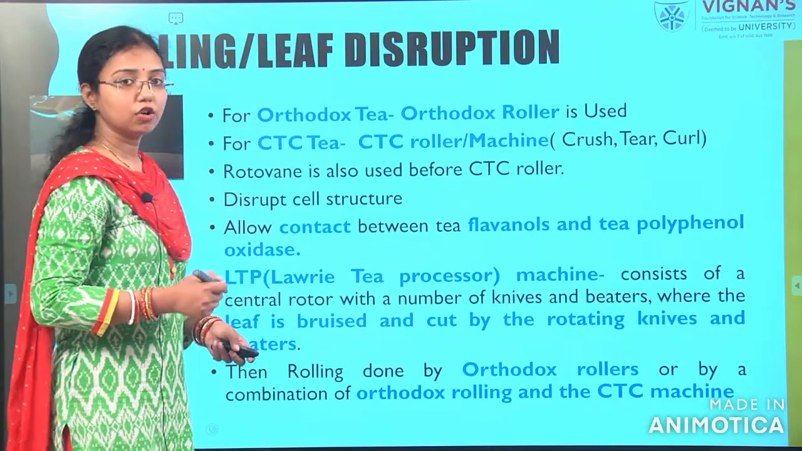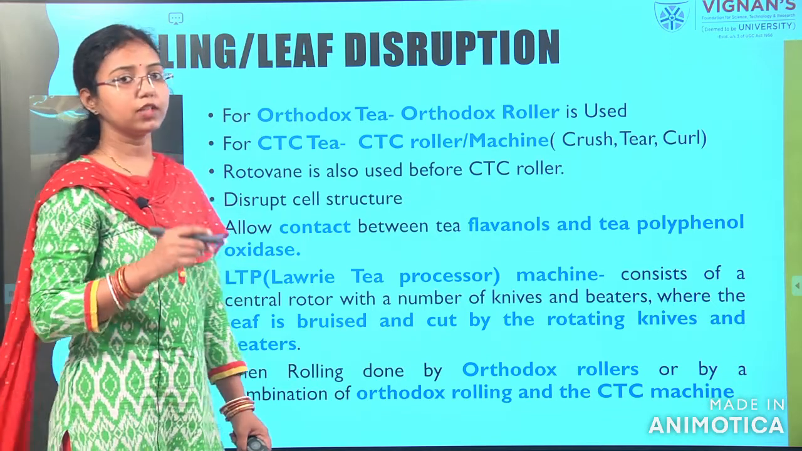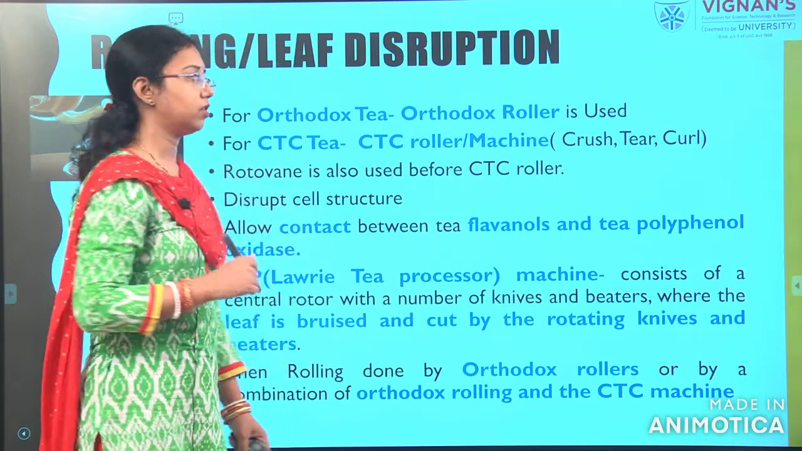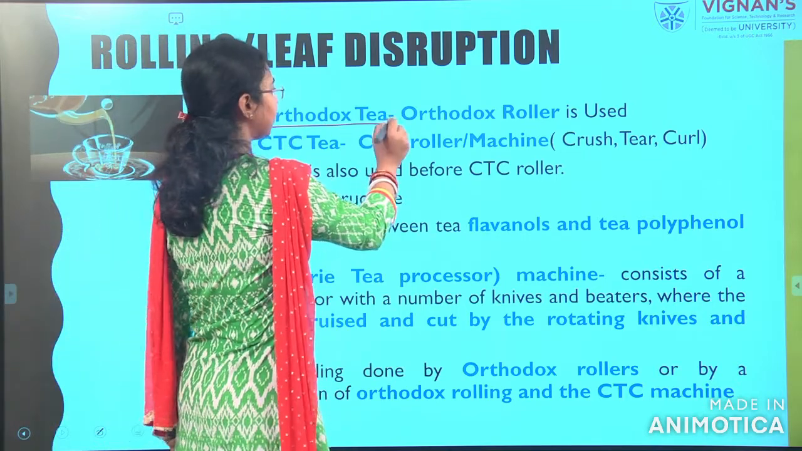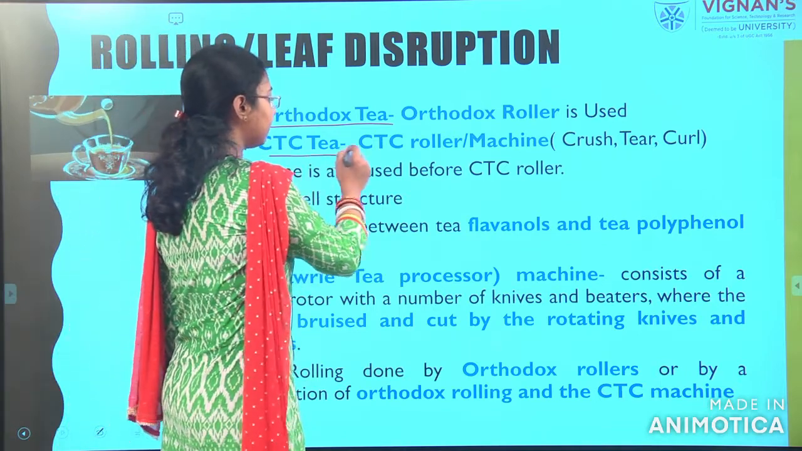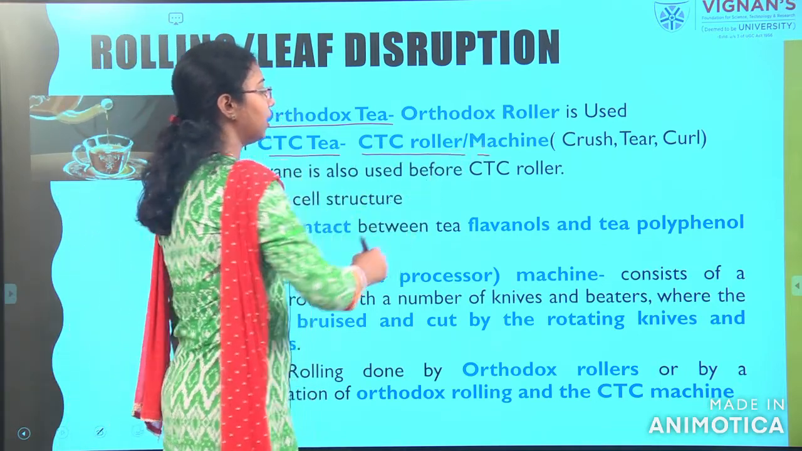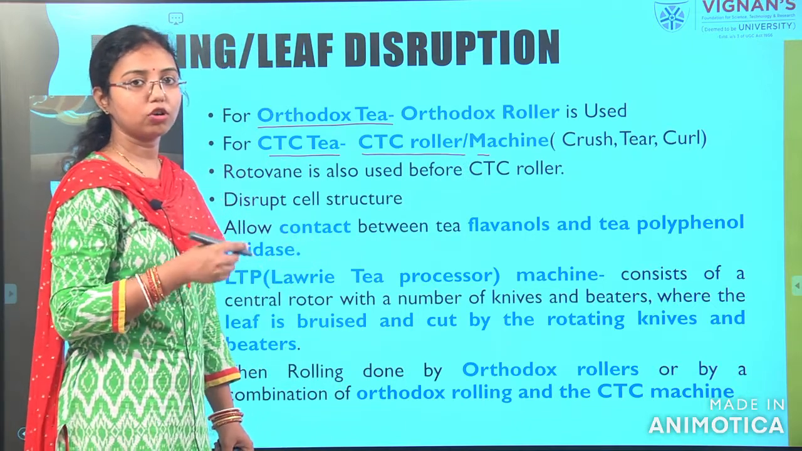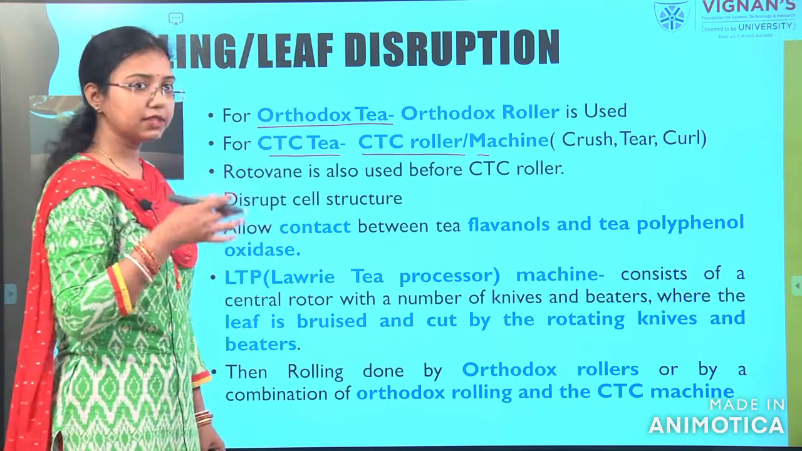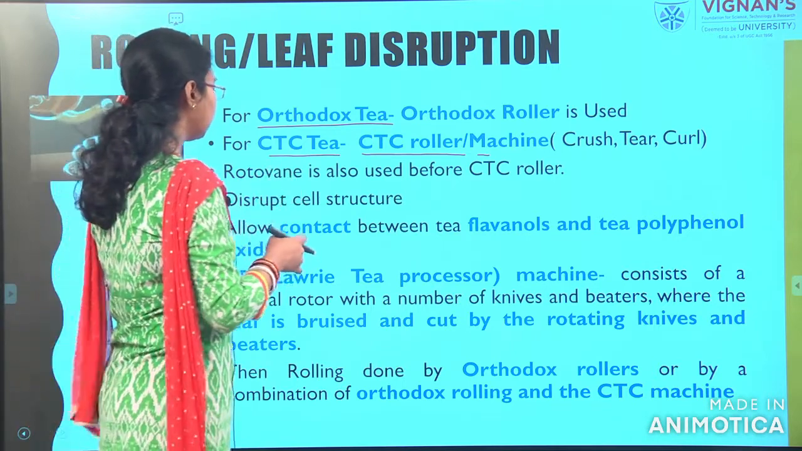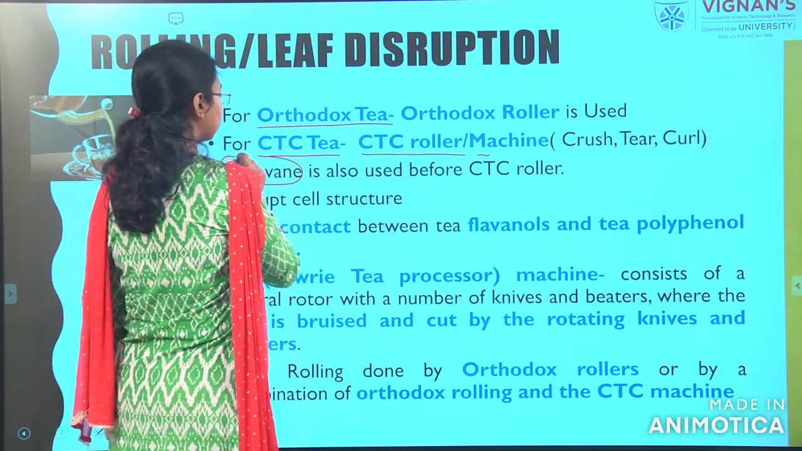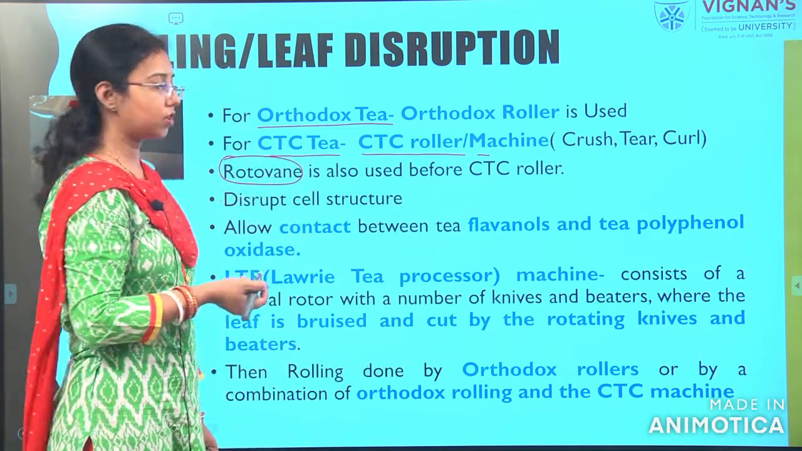The next step is rolling. There are two processes, one is the orthodox roller and the other is the CTC roller. Orthodox tea is made by the orthodox roller and CTC tea is made by the CTC roller or machine. Before the CTC, or crush-tear-curl, roller, the previous version of the machine was known as the Rotorvane. This is the machine that was used before the CTC roller came.